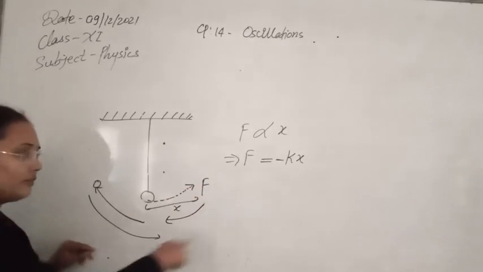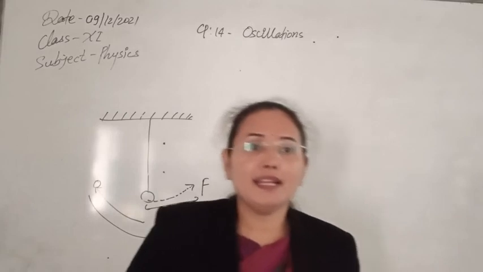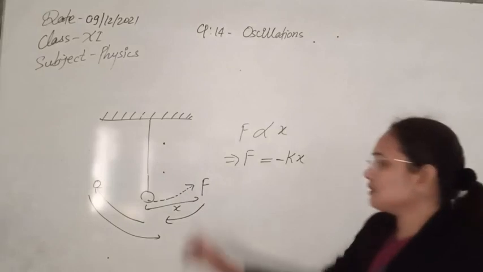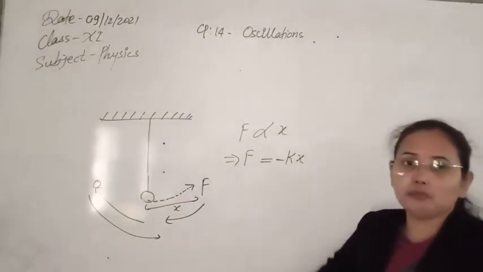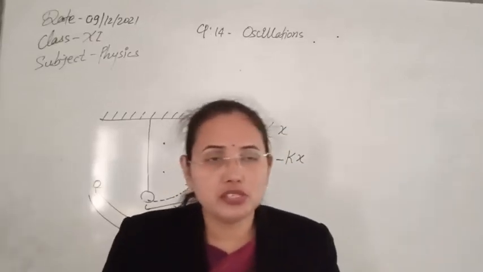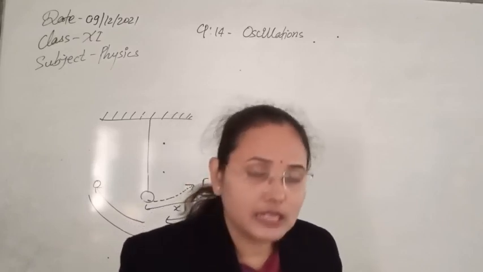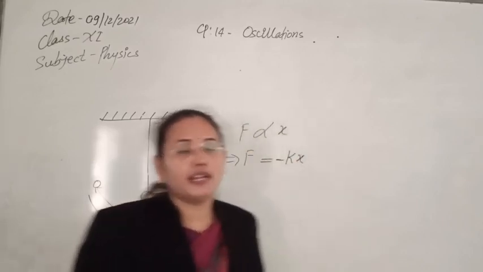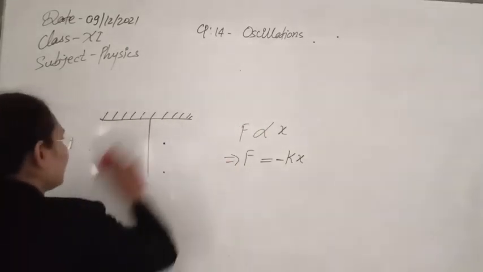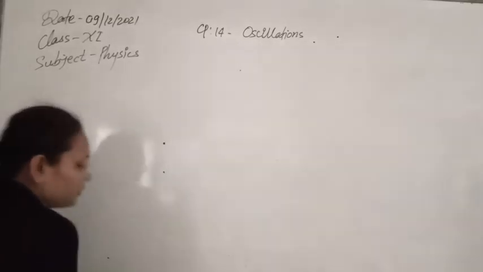So this kind of vibratory situation starts to occur because both properties are acting combinedly, and that is elasticity and inertia. Due to that, the system starts to move about its mean position, or we also say that it starts to vibrate about its mean position, and that is now called vibratory motion or oscillatory motion. So the reason and the description of vibratory and oscillatory motion is now clear. This is our new, third type of motion that we have, that is vibration or oscillation, or vibratory or oscillatory motion.